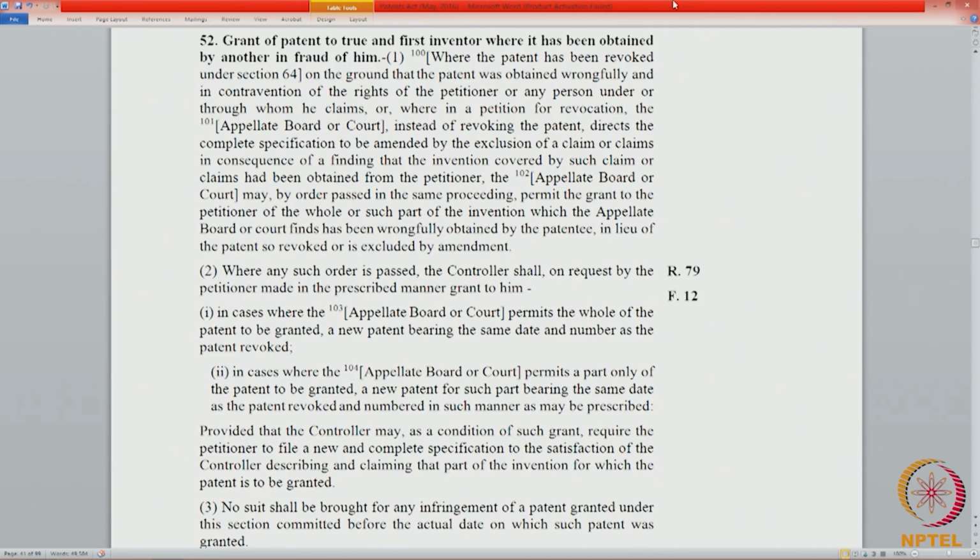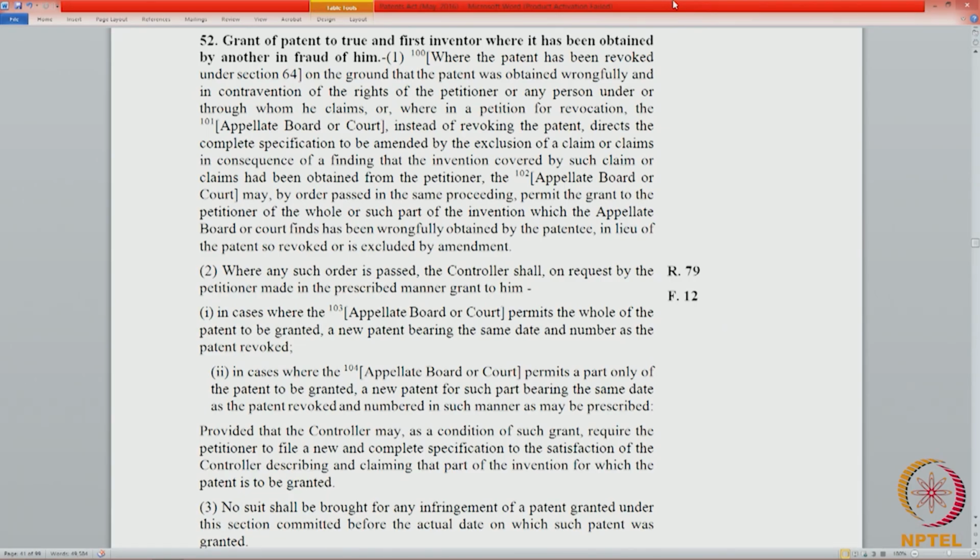So, we had mentioned that in a divisional it is antedated, the divisional gets antedated. Here again, when you see the words "such part bearing the same date as the patent revoked", it is again a case of antedate. The new patent granted to the petitioner bearing those claims, you cannot envisage a patent having only the claims.